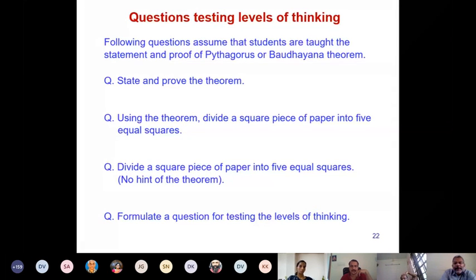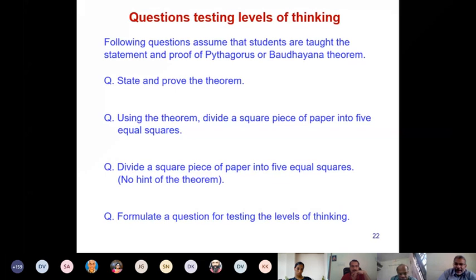State and prove the theorem. You have taught the statement and proof of the theorem to the student. In the exam, you are asking this question. What is the level of thinking? Remember. So it is the lowest level of thinking you are testing. Indeed, this is not a problem at all. The word problem means anything that the student is not familiar with. In that sense, it is not a problem at all because the student is already familiar with the statement and proof of the theorem.